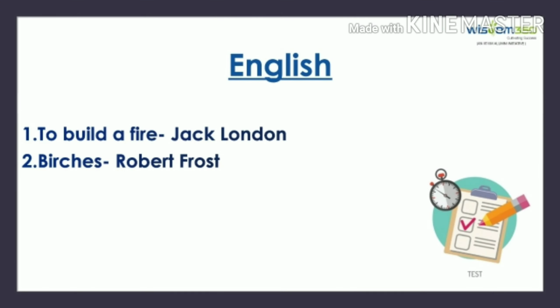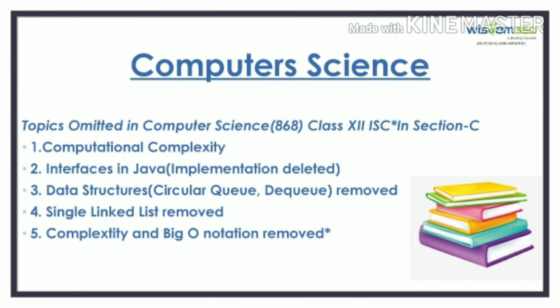In English, the topics that have been removed are To Build a Fire by Jack London and Birches by Robert Frost. Talking about computer science, we see that the topics that have been removed from computer science in class 12 in section C are computational complexity, interfaces in Java, data structures, single linked list complexity and big O notation.